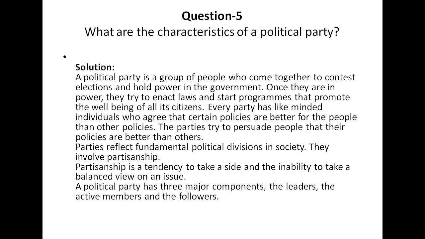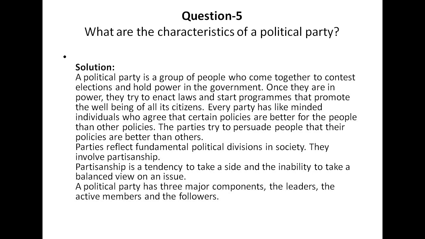Now another point that you can add on to this is, parties reflect fundamental political division in society. So basically what these parties do, they reflect the fundamental political division in society. They involve partisanship. So basically they are biased towards one thing and they are neglecting some other things.